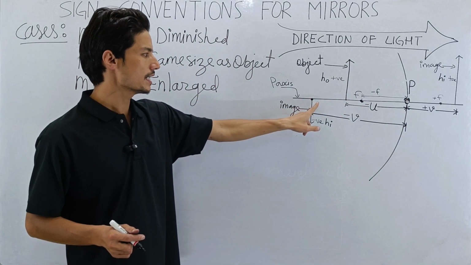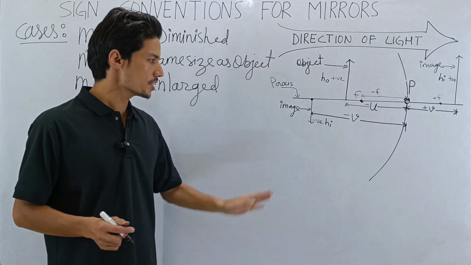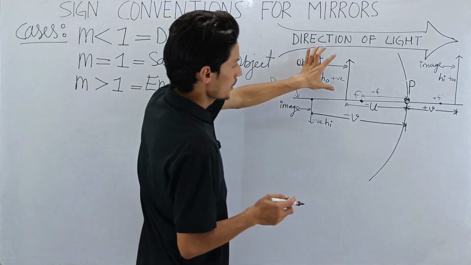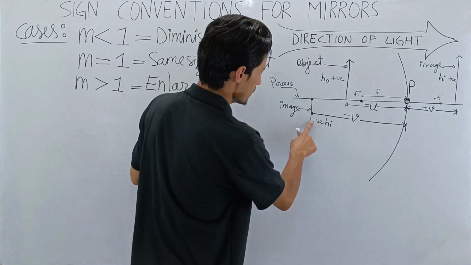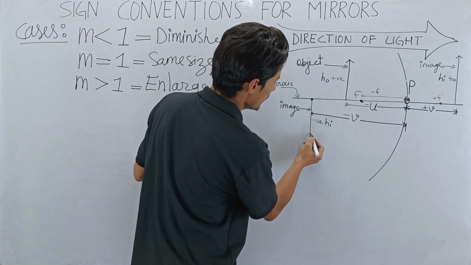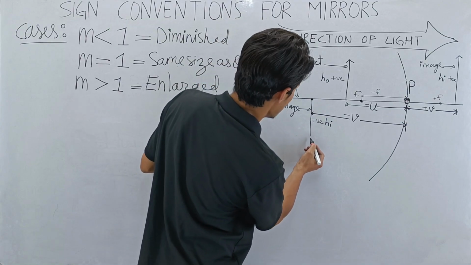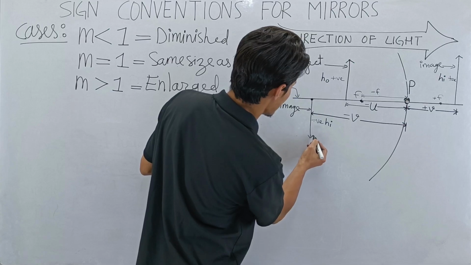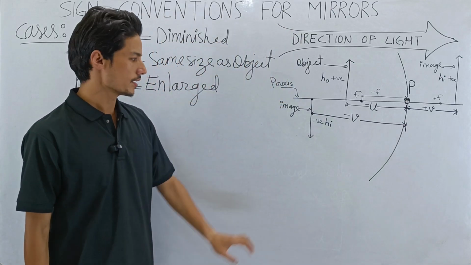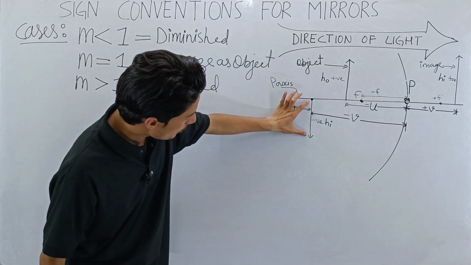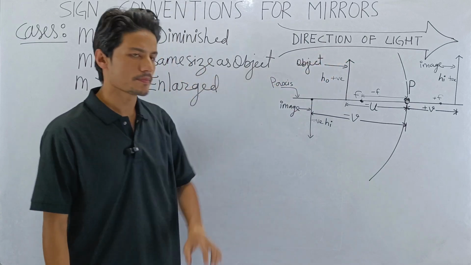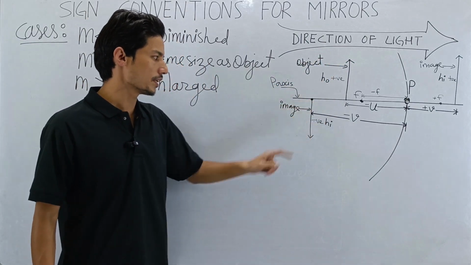Here magnification is less than 1. If magnification is 1, then the object height and the image height will be the same. So basically we are talking about somewhat this much, I guess. Here the size of the image and the size of the object are the same. So this will be M is equal to 1.